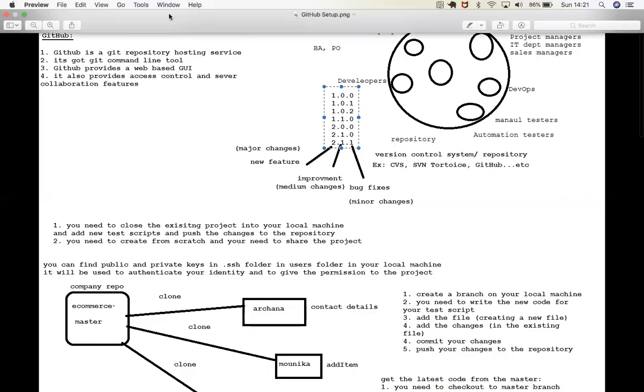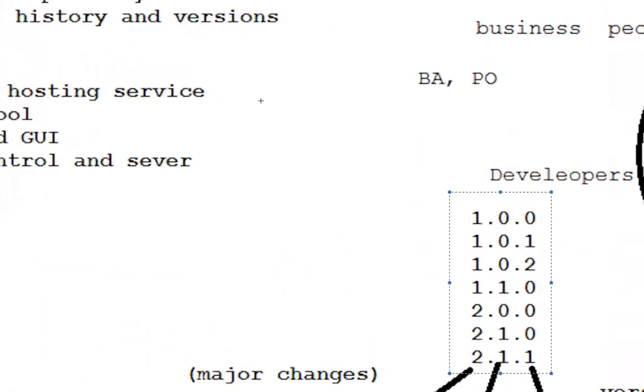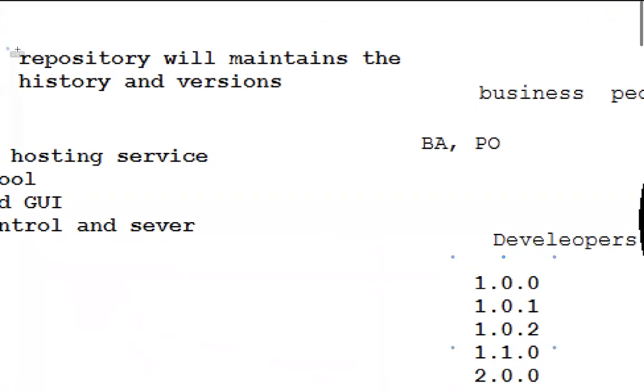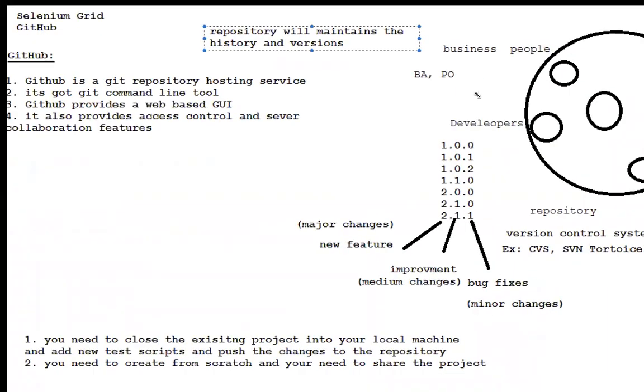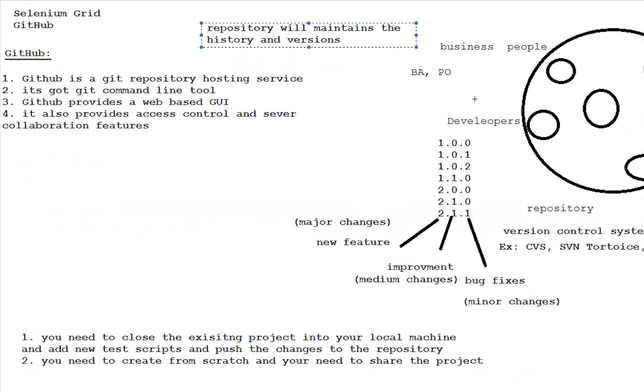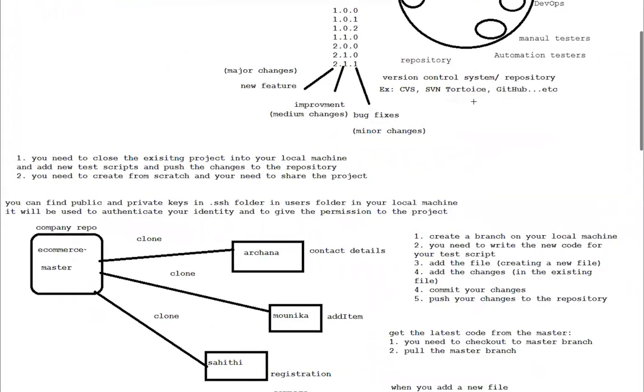And what is the specialty of these repository servers? It records and maintains the history as well as the versions of each and every file under the whole project. Is it clear?